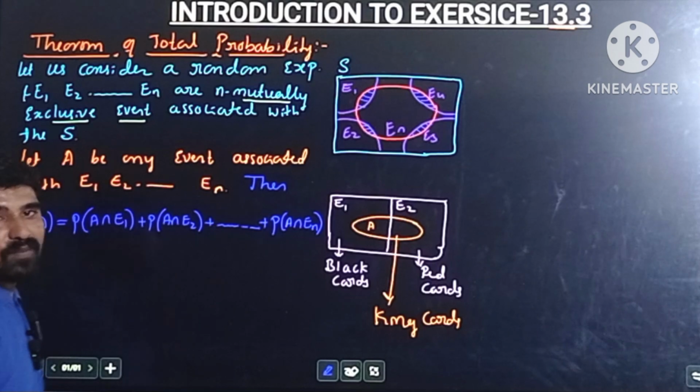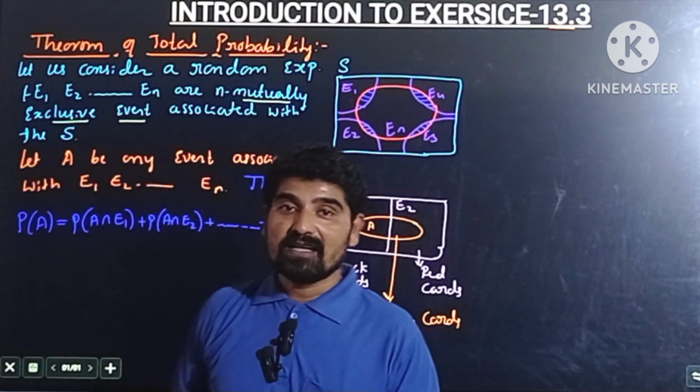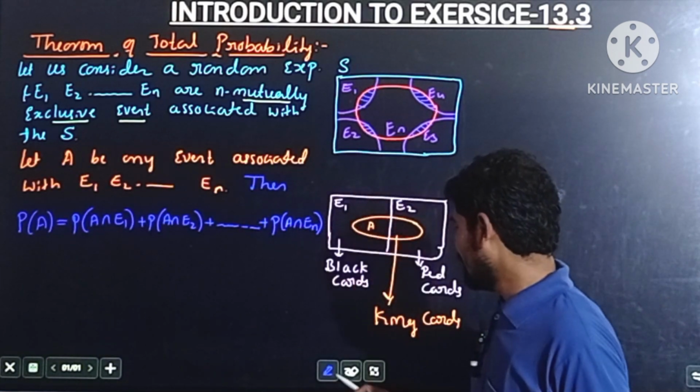This is the total probability of the event A.